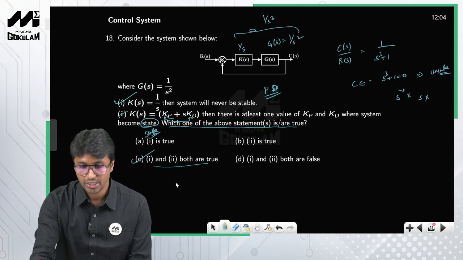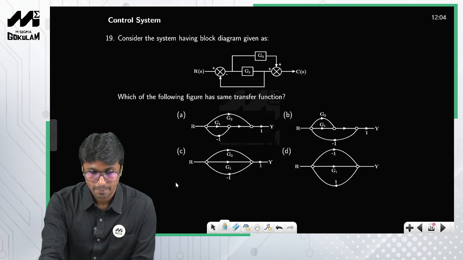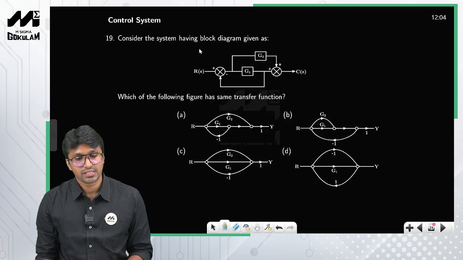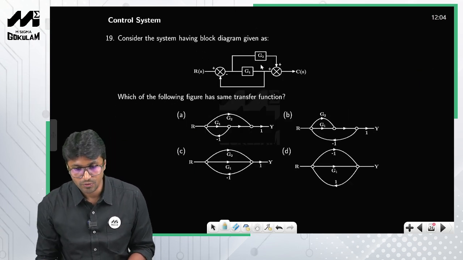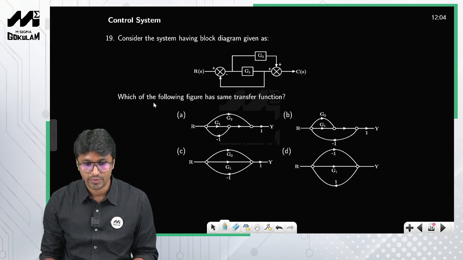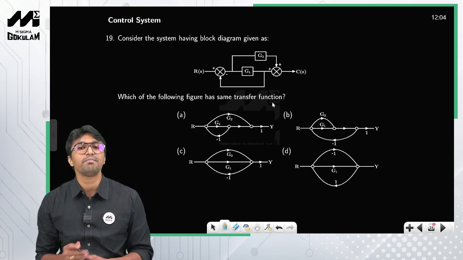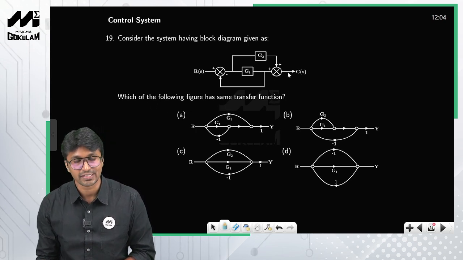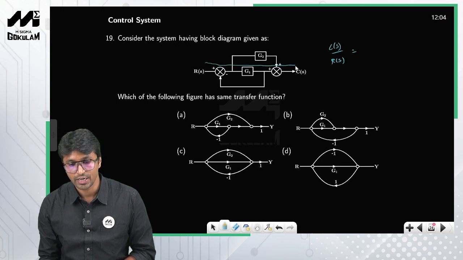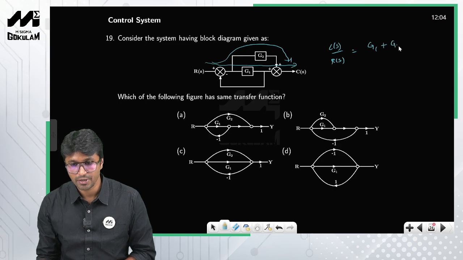Okay, now let us move on to the next question. Consider the system having the block diagram. Okay, listen, what is the question? Which of the following figures has the same transfer function? So apply Mason's gain formula blindly. Okay, so C of s by R of s. So listen, how many forward paths do you find in this particular block diagram? So this is G1 and this is G2, so G1 plus G2.